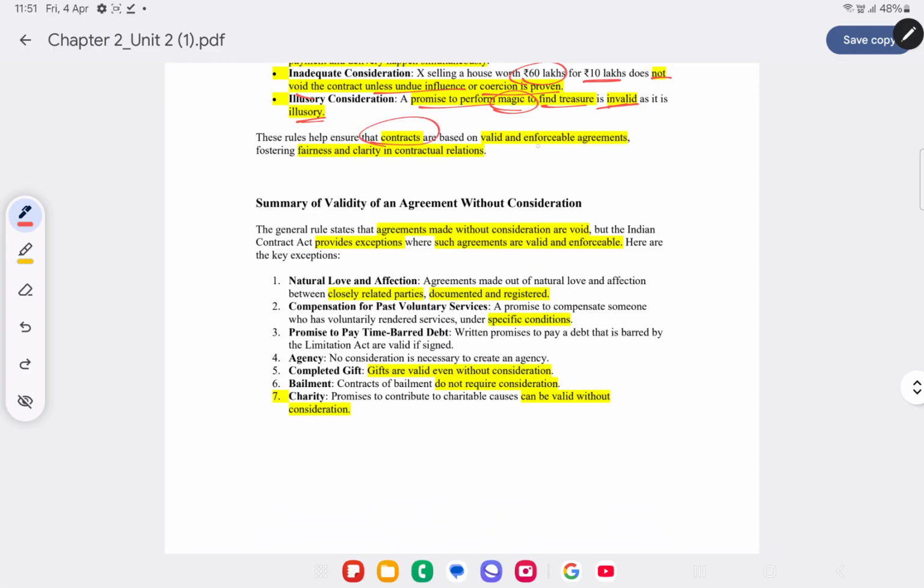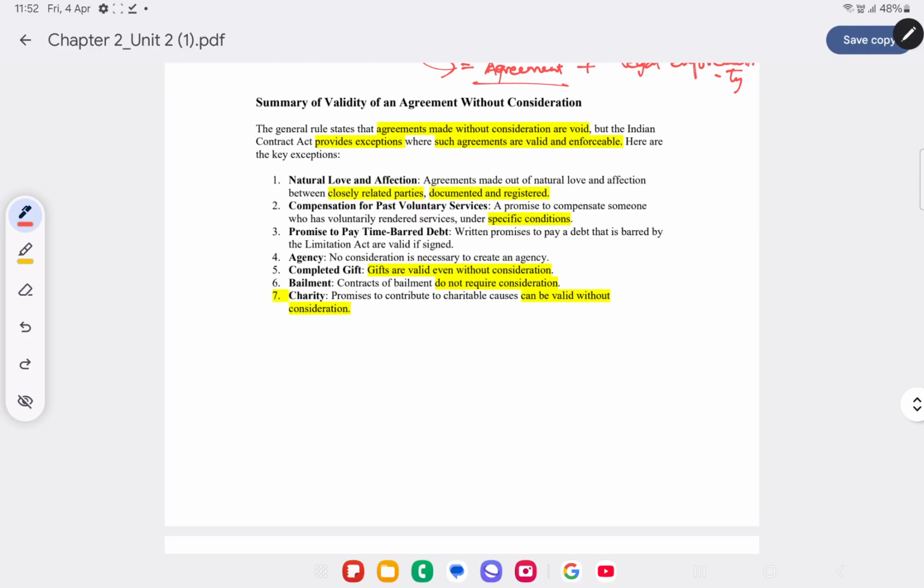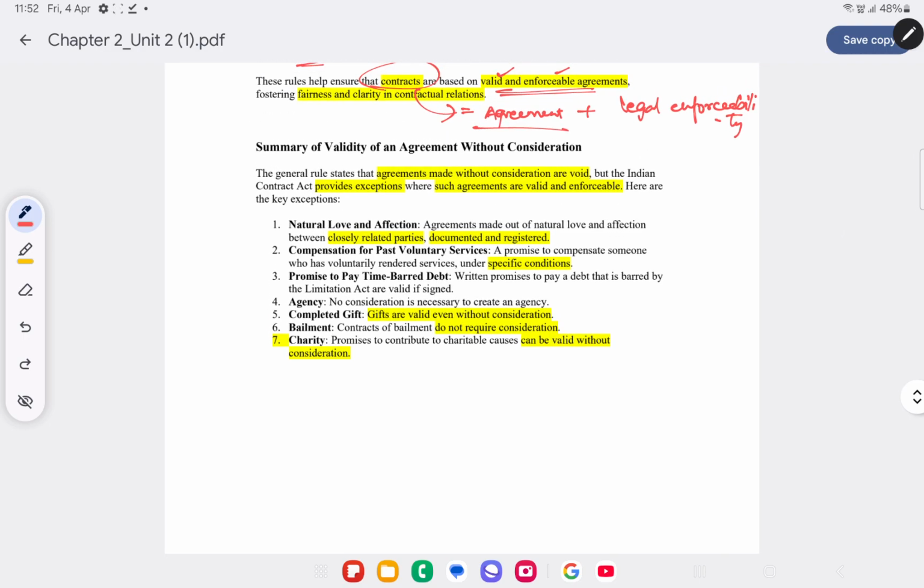So what do you mean by contracts? Contracts are valid and enforceable agreements. What do they mean by this? Contract is equal to agreement plus legal enforceability. So contracts are nothing but agreements which are valid and enforceable. Summary of validity of an agreement without consideration. In certain cases, there are some agreements which are valid even without a consideration.